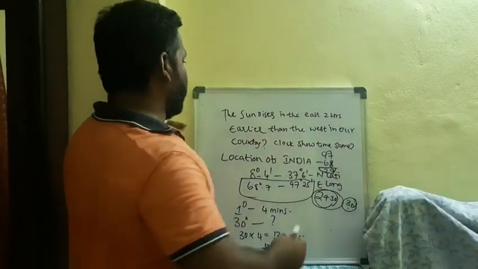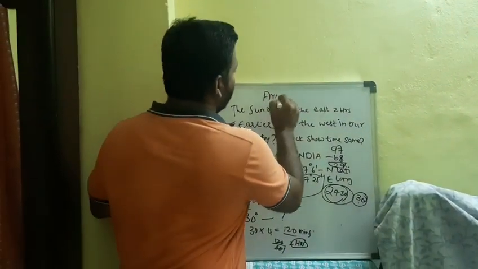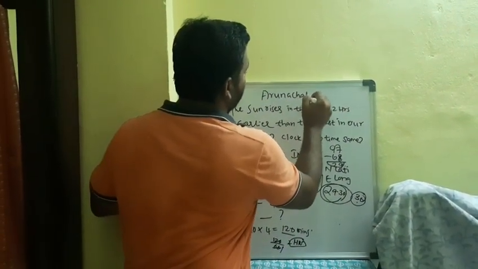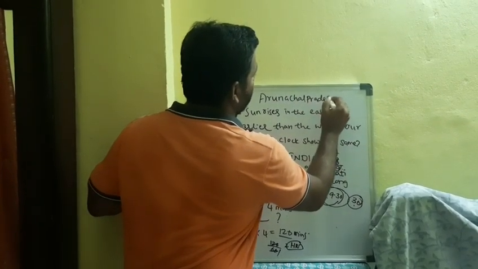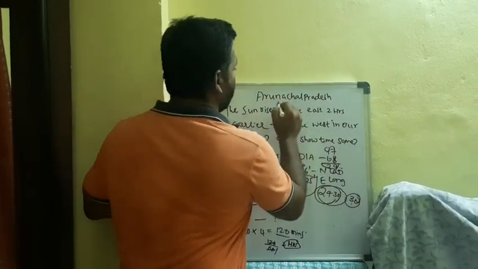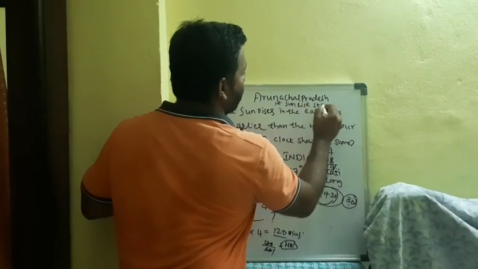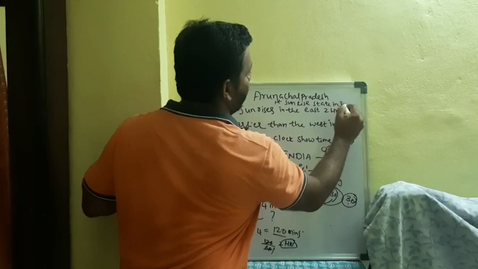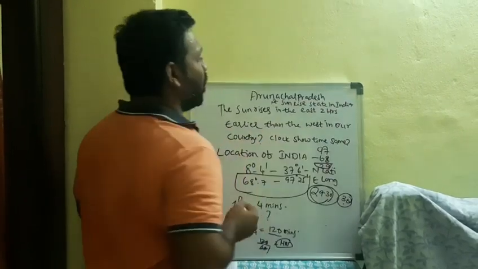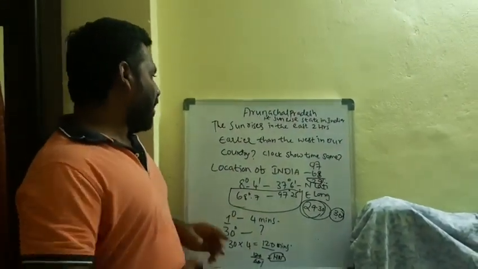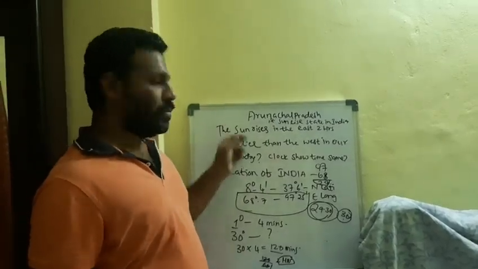So which is the sunrise state in our country? Arunachal Pradesh is the first sunrise state in India. This can also be a 1-mark question that we get in the examination.